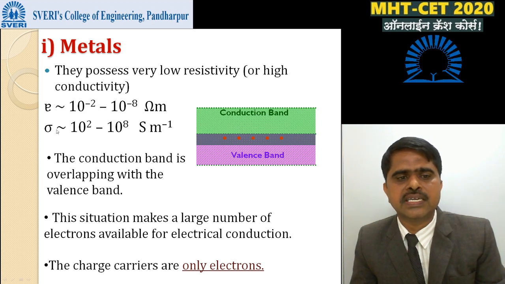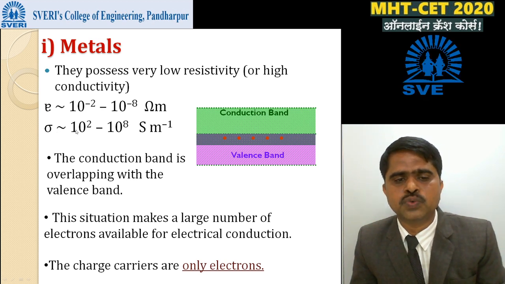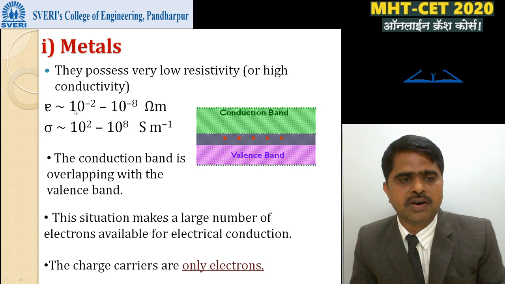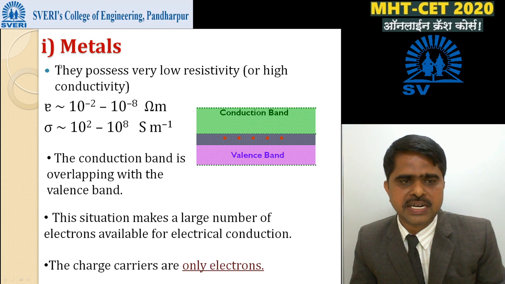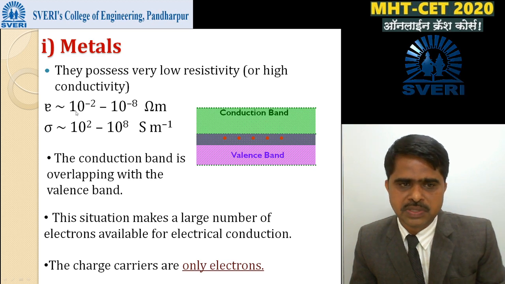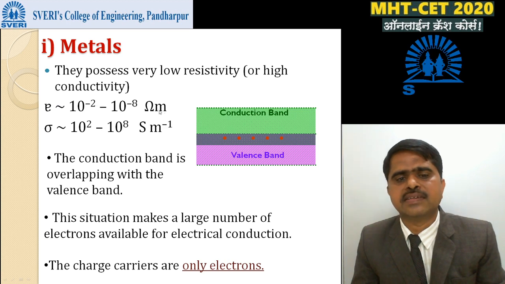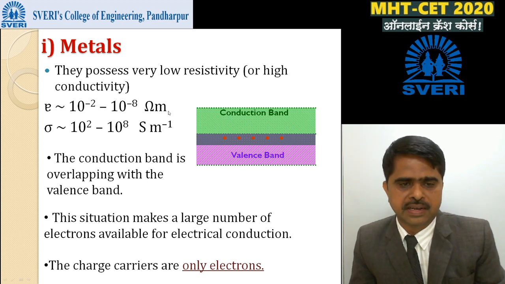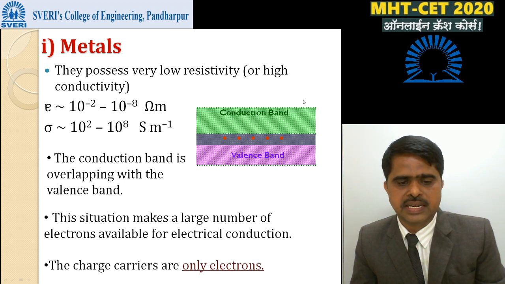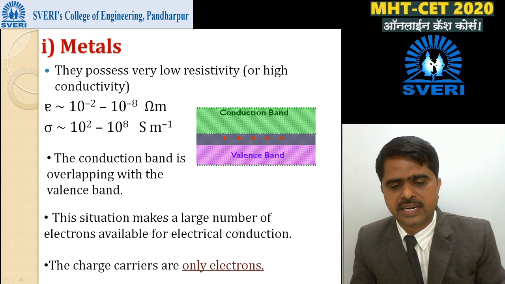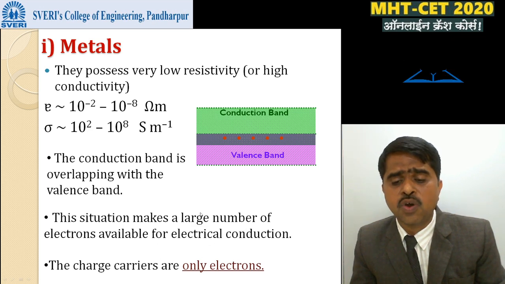Conductivity is of the order of 10^2 to 10^8 mho per meter, or the resistivity of these metals is very low. It is of the order of 10 raised to minus 2 to 10 raised to minus 8 ohm meter. The conduction band and valence band overlap each other. This situation makes a large number of electrons available for electrical conduction. Means charge carriers are only electrons.